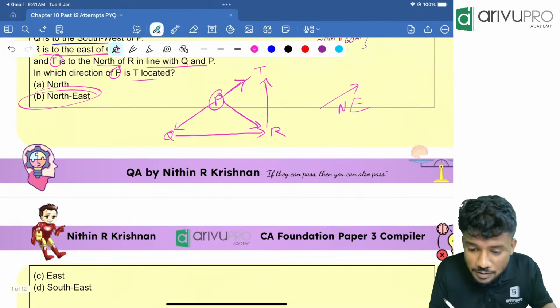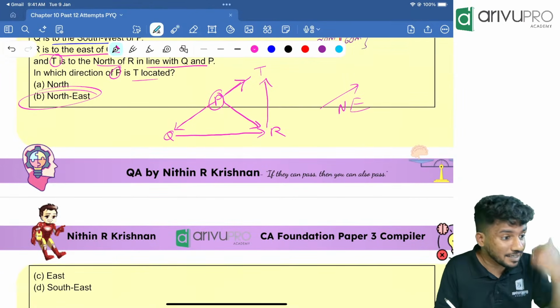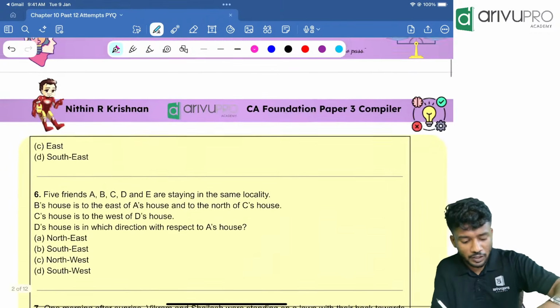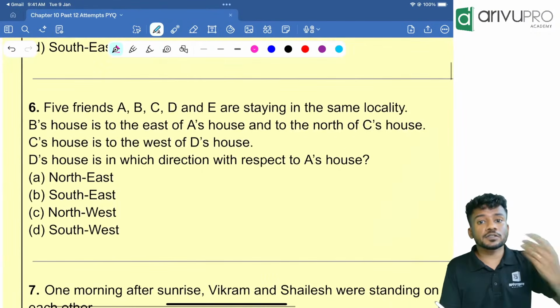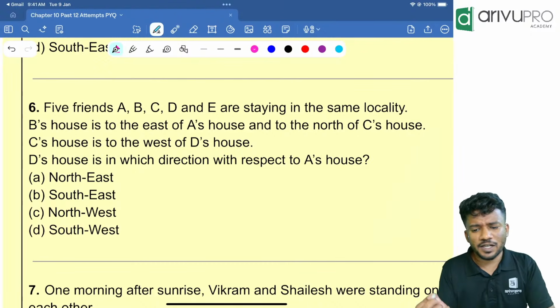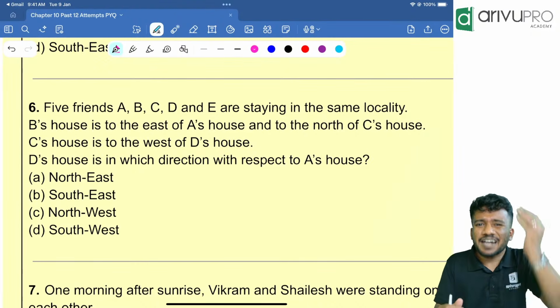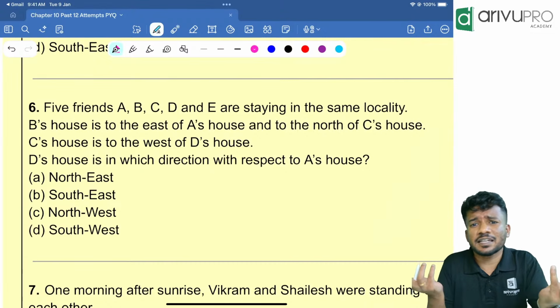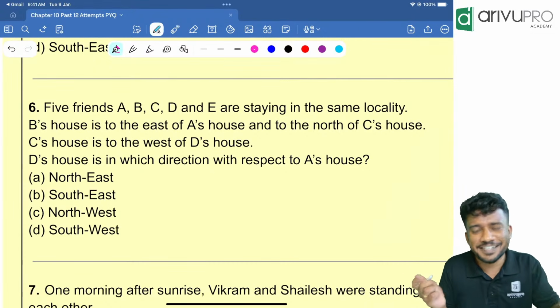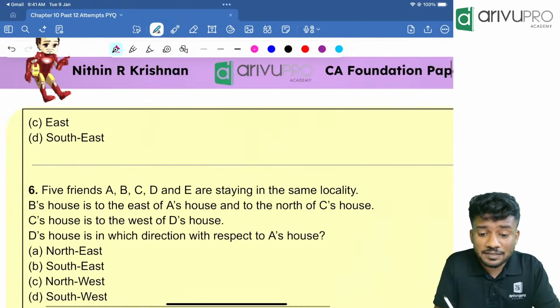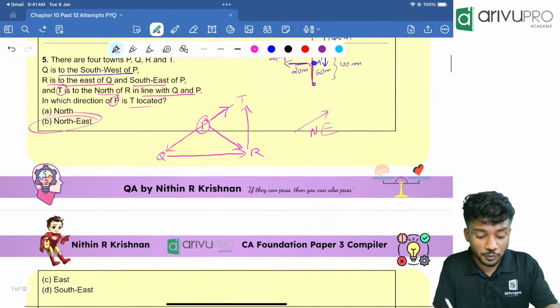Vishnu B. Nair, yes, you can skip if you haven't studied yet. And if you feel like you will not be able to sleep because of skipping it, then you can go and study. Otherwise, you can skip the topic at this moment because we have 18-19 days left for our examination, right? Yes. The answer is northeast, not southwest, northeast.